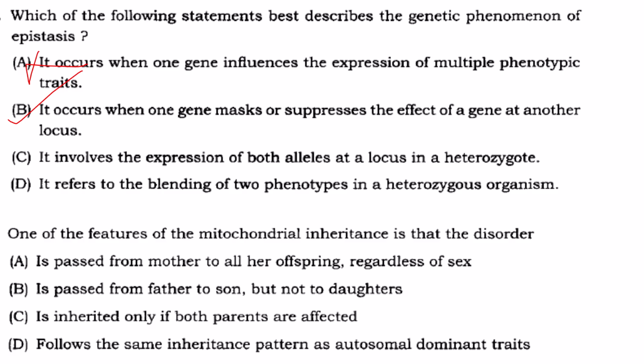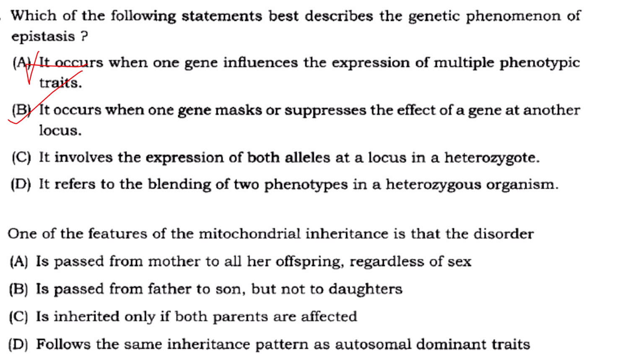Now next one, feature of mitochondrial inheritance is that the disorder. Okay. Mitochondrial inheritance is also called cytoplasmic inheritance. Here the genes are not transferred from the nucleus but from organelles other than the nucleus, such as your mitochondria or chloroplast. And it is uniparental inheritance, that is, it is mainly transmitted from the mother to the daughter or the son. Okay, so it is uniparental.